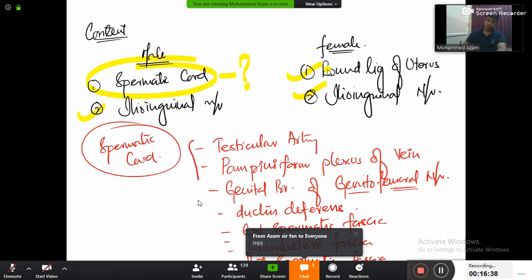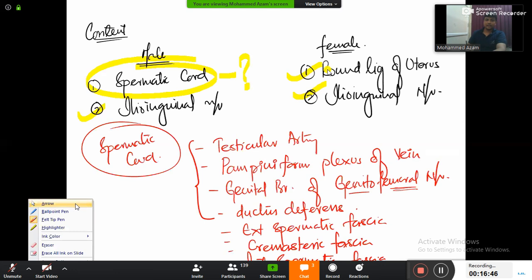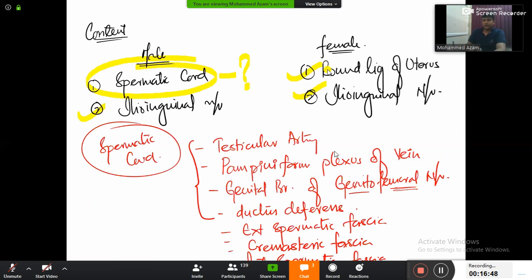So all this artery, vein, nerve and everything. There is no problem with the lagging right now, I already explained it, keep on writing. Testicular artery, vein will be pampiniform plexus of vein, then genital branch of genitofemoral nerve, and ductus deferens. All these structures will be surrounded by three fascia: external spermatic fascia, internal spermatic fascia and cremasteric fascia.